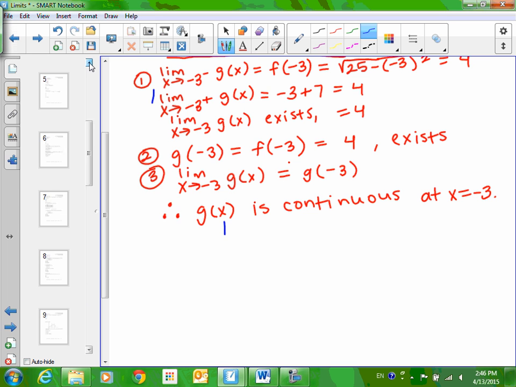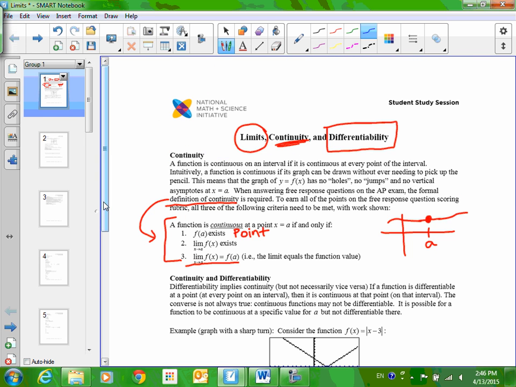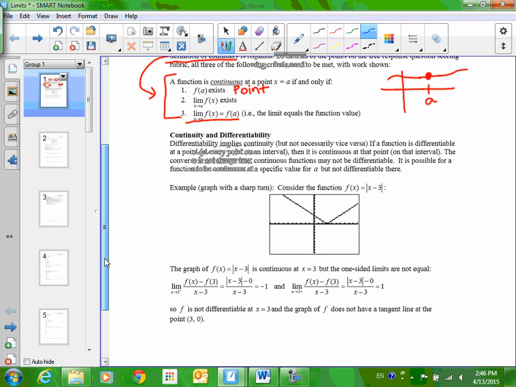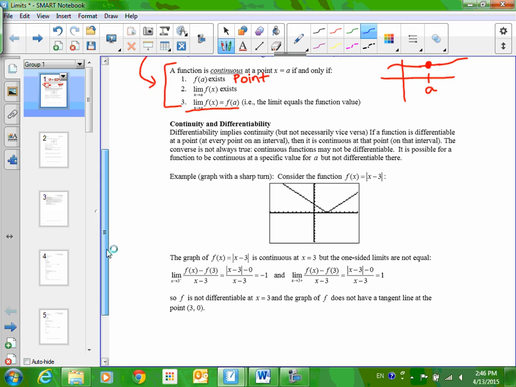So I want you to go back now to the first page. I know I'm kind of jumping around here, but since I was talking about that definition of continuity, I wanted to go ahead and do that example instead of waiting. All right, so we have this idea of limits. We have this idea of continuity. Now let's talk about differentiability, okay?